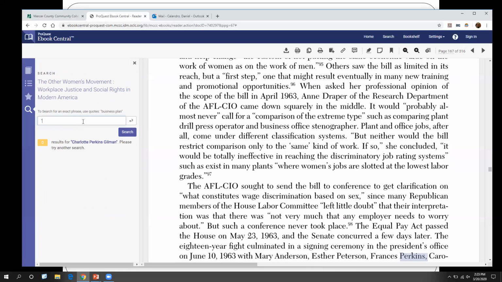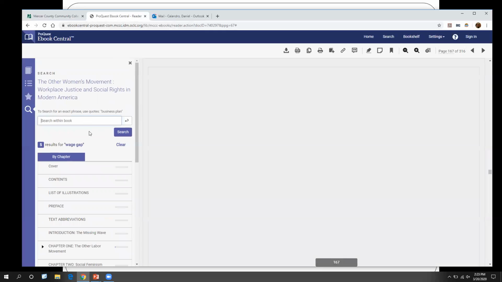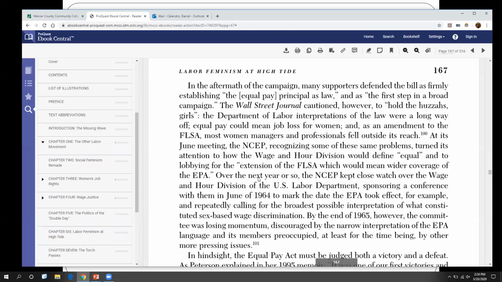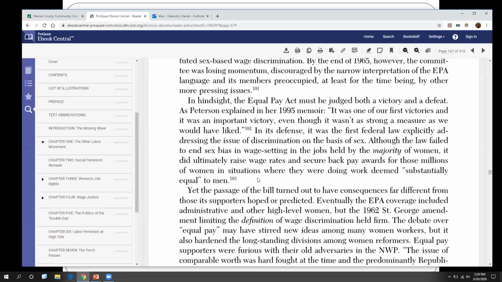How about the yellow wallpaper? And again, these phrases, see if they pop up. They don't. Okay. How about wage gap? Again, we'll do the quotes because we want these specific phrases to appear in the book. There, it's found it. So again, if you're interested in particular things, you can go ahead and you can do that. And clicking on that little down arrow will show you the pages that it's on. And you can go and you can flip through the pages and find them.